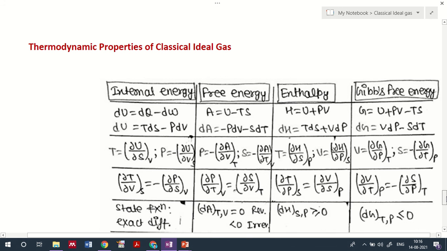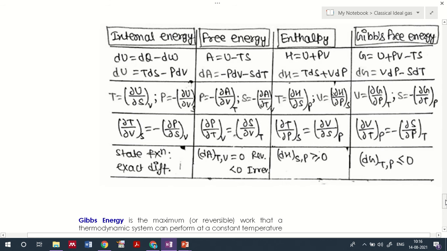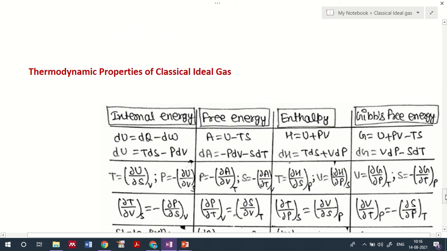Here we have represented four energy terms. These are called thermodynamic potentials. Using these thermodynamic potentials, one can identify the different thermodynamic parameters like temperature, pressure, entropy, volume, and so on. That is what we call the Maxwell relations. You would have already done that in your thermodynamics course. For our discussion, we need this idea to further develop the thermodynamic properties of the classical ideal gas.